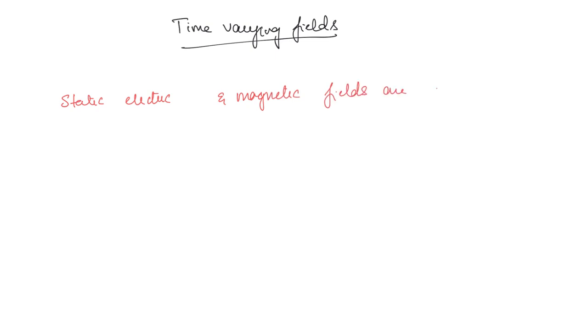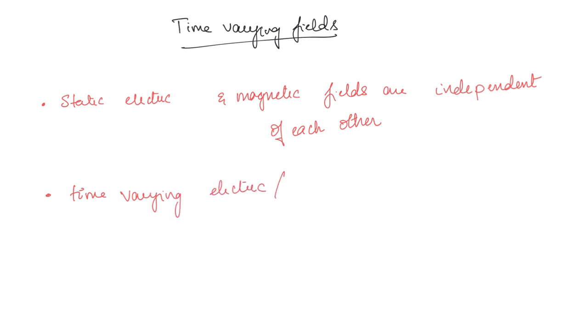are independent of each other. Whereas time varying fields, they are interdependent, that is one will lead to the other. Time varying electric or magnetic fields are interdependent.